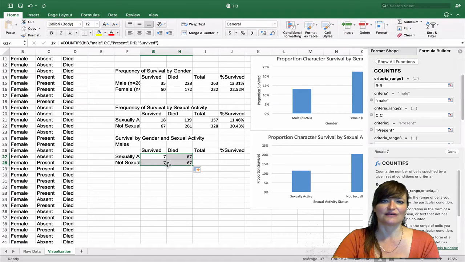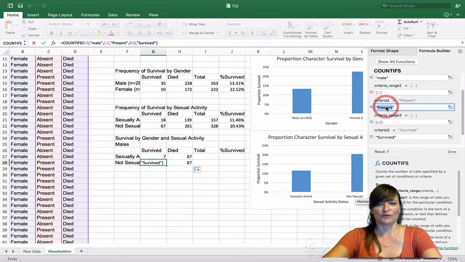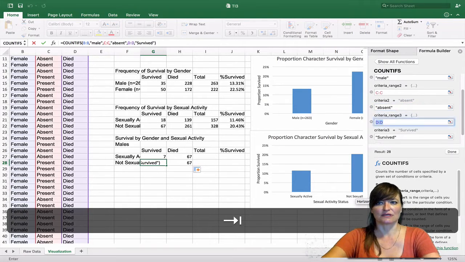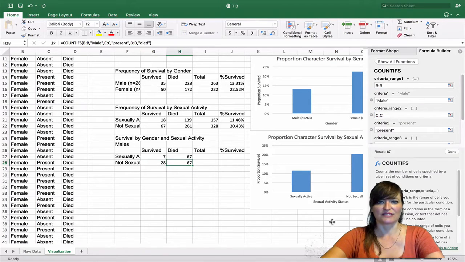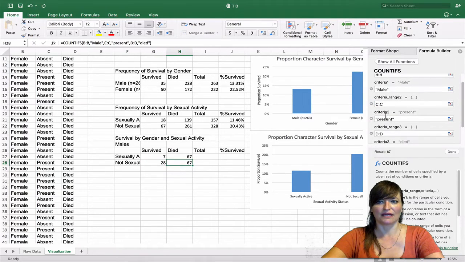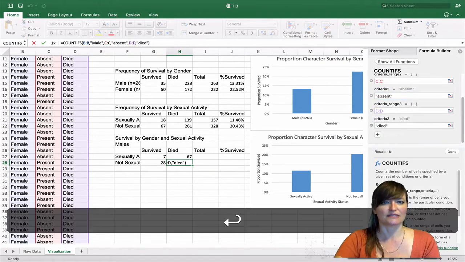I've highlighted them and filled down, so that's filled the same formula. I'm now going to go and edit my criteria. So this one we want male, we want this to be absent and survived, yes. And for this cell we want male and absent and died, yes.